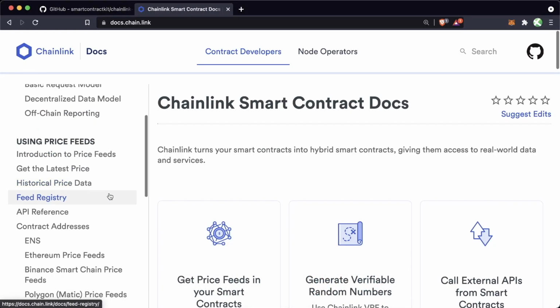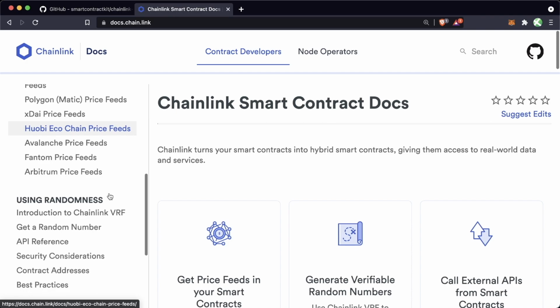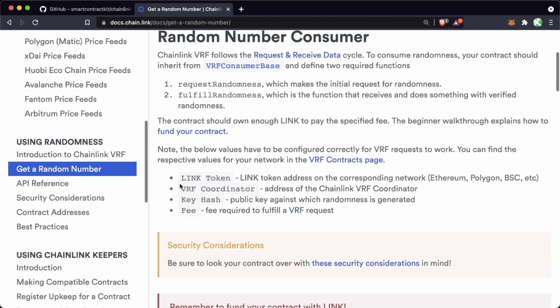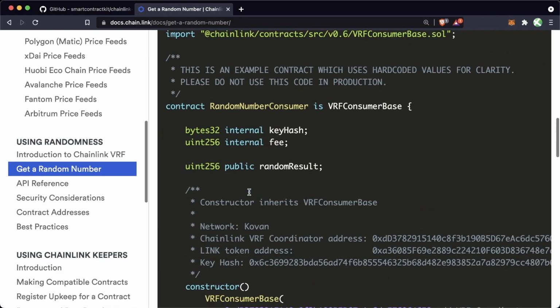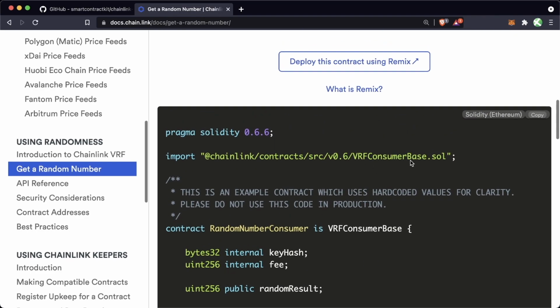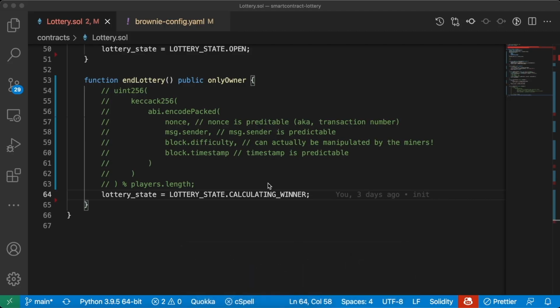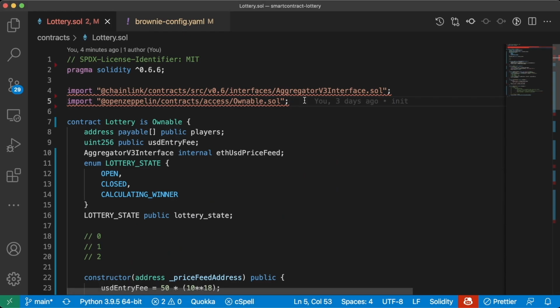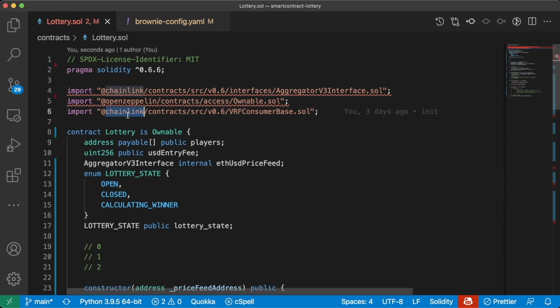So in our Chainlink smart contract docs, of course, we're going to scroll down. We're going to go to our get a random number bit here. We can copy and paste all this code as well into our smart contracts. So the first thing that we're going to need to do, of course, is import the VRF consumer base code. Let's move back over, scroll to the top, and we'll just paste this in at chainlink/contracts/src v0.6 VRF consumer base, and we'll inherit this into our lottery contract. So we'll say the lottery is VRF consumer base,